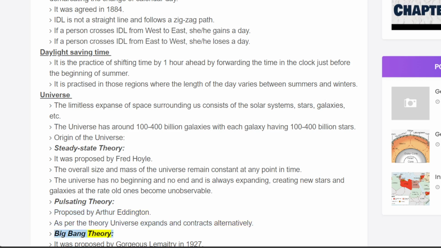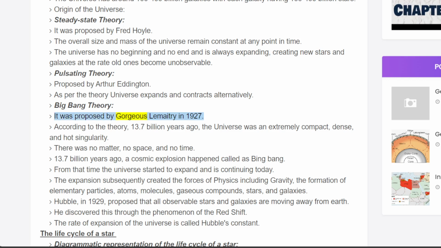Big Bang theory. It was proposed by Georges Lemaître in 1927. According to the theory, 13.7 billion years ago, the universe was an extremely compact, dense, and hot singularity. There was no matter, no space, and no time. 13.7 billion years ago, a cosmic explosion happened, called the Big Bang. From that time the universe started to expand and is continuing today.